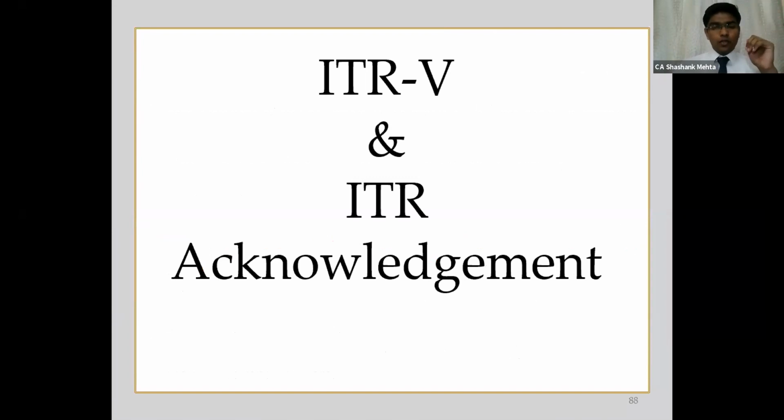Now we come to the changes in ITR-V and ITR acknowledgement. Till last year, we had only one form, that is Form ITR-V. Whenever you file the return of income, ITR-V will be generated. However, there were two kinds of ITR-V. One was already verified or e-verified, and in those cases there was a line at the end saying please do not send this ITR to CPC Bangalore.